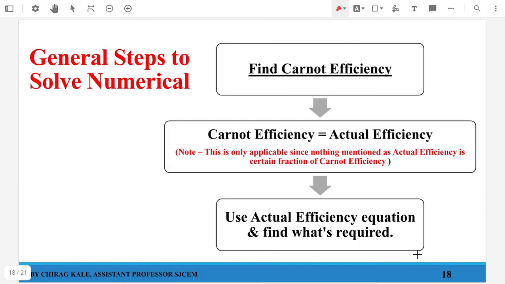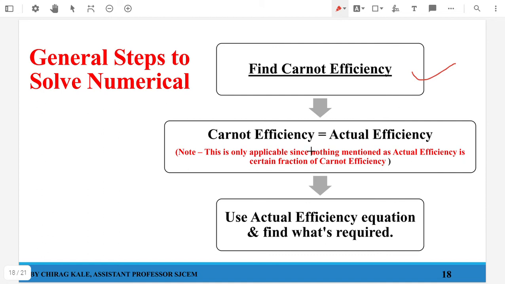These are the general thermodynamics formulas that we are going to see in the numerical. Now the process to solve this numerical is, initially we will be given two different temperatures, so we will be finding Carnot efficiency. Now what exactly is Carnot efficiency? The maximum possible efficiency is nothing but your Carnot efficiency. That is the theoretical efficiency. All other systems have an efficiency lower than the Carnot efficiency.